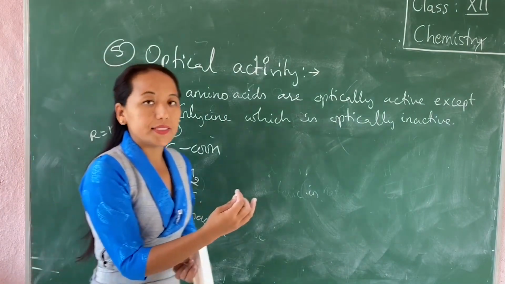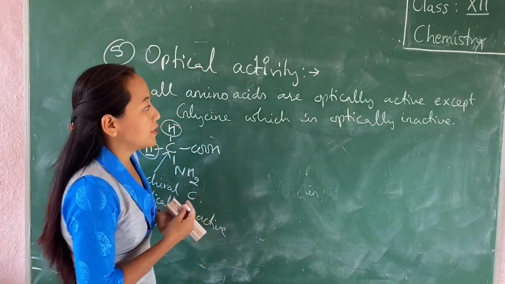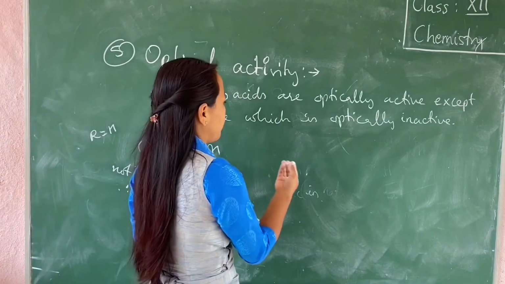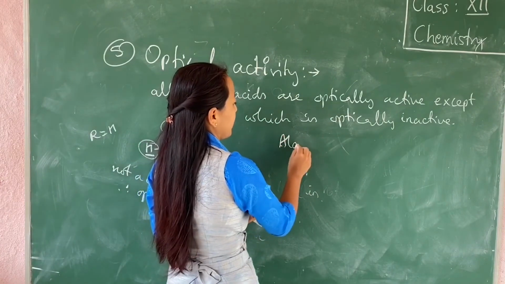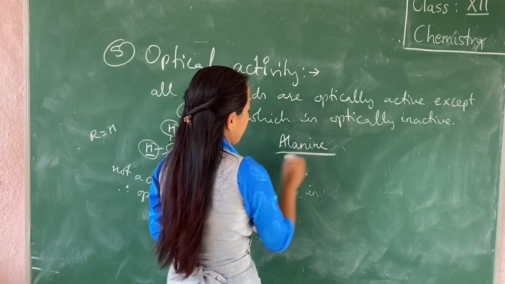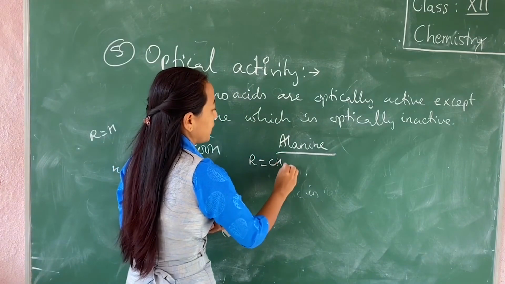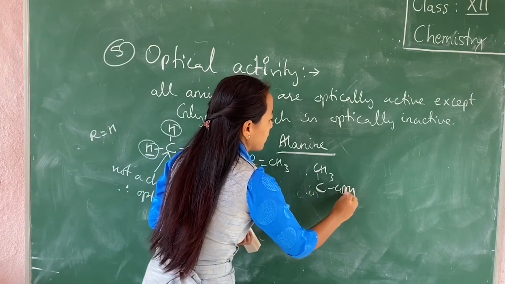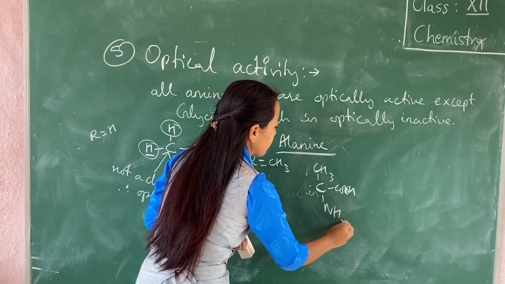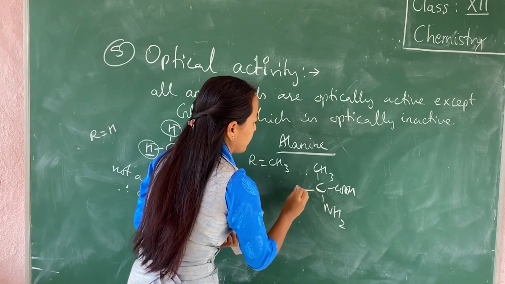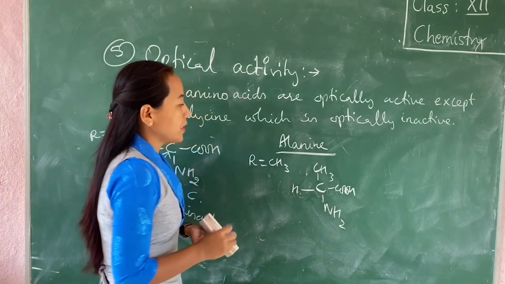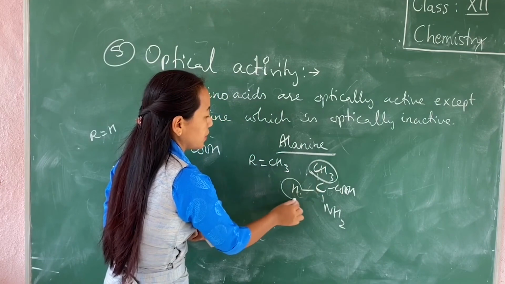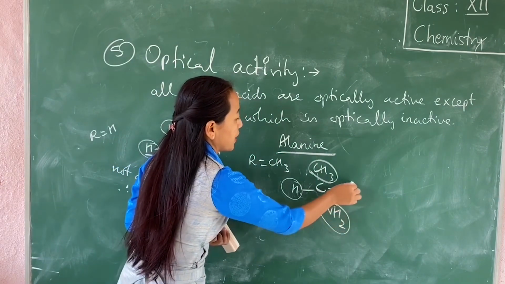All other amino acids carry a chiral carbon atom, therefore they are optically active. Let me give you the example of alanine. In the case of alanine, you have R equal to CH3, so C, CH3, COOH, and then you have NH2, and then the H. Now in this case, this carbon carries a CH3 group, a hydrogen atom, an NH2 and COOH.